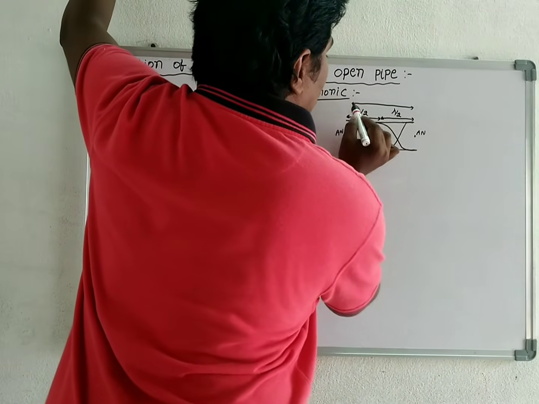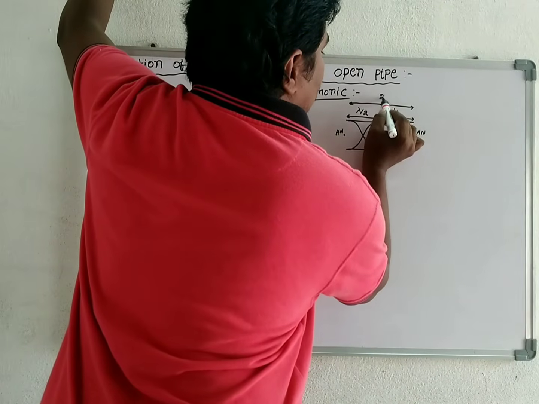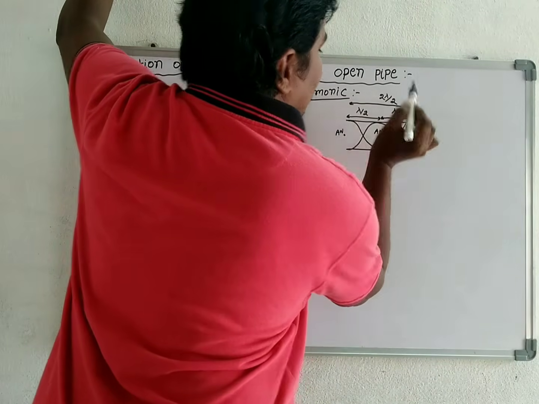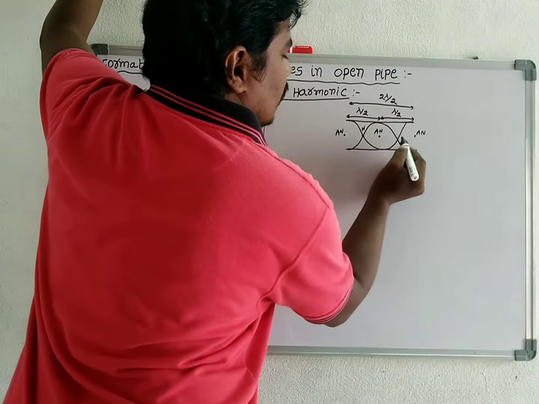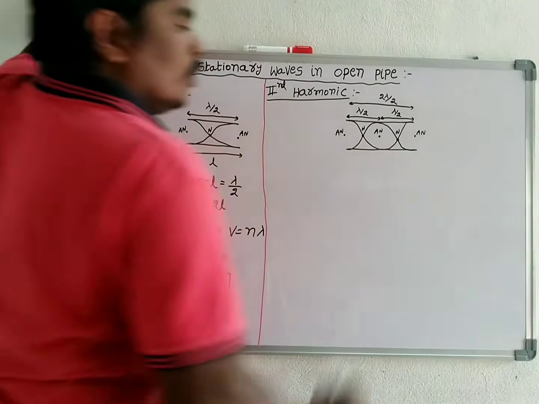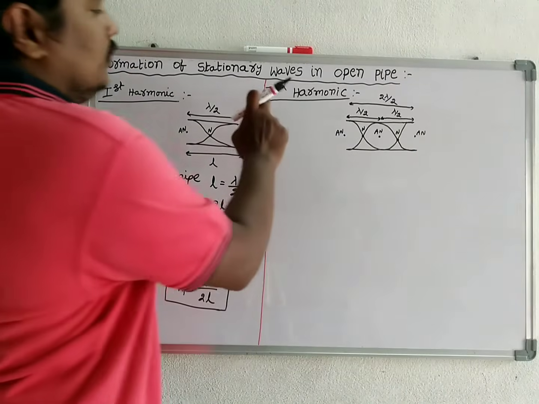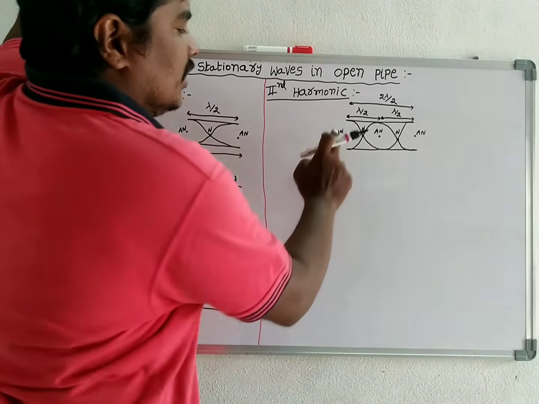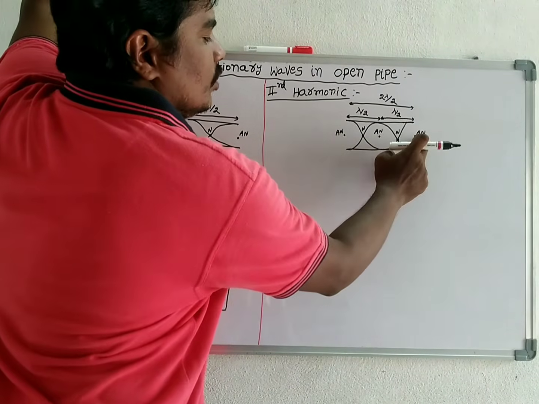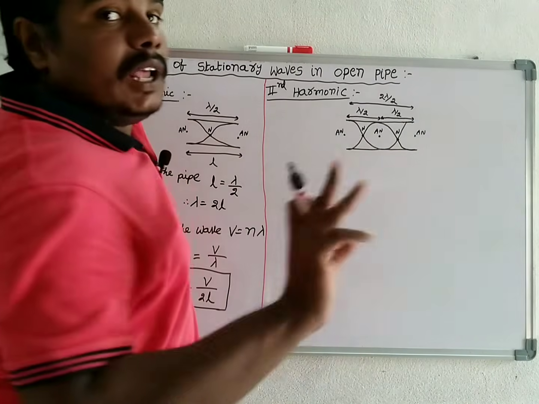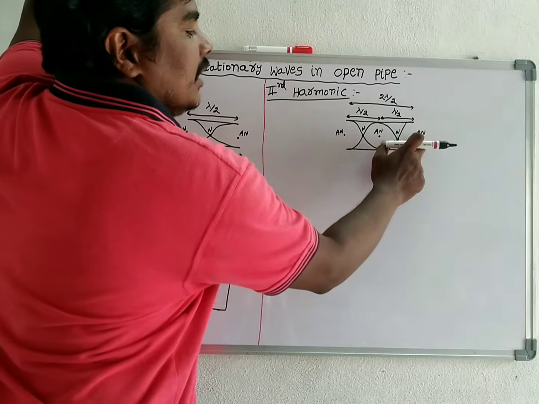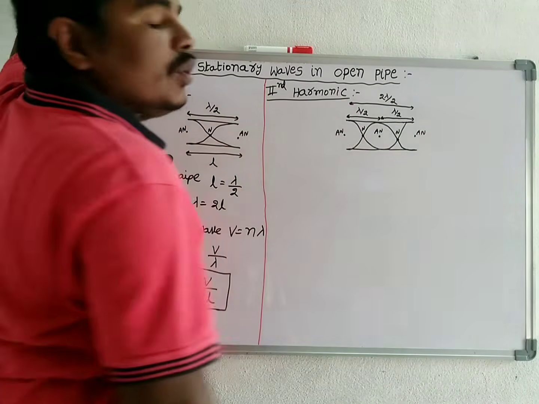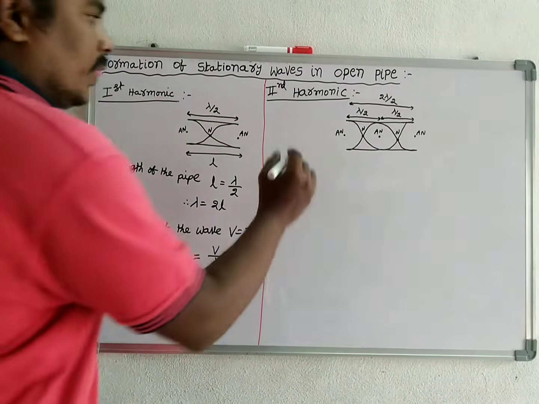Total 2 lambda by 2. This is node and this is also node. So in second harmonic, 3 antinodes and 2 nodes are formed.